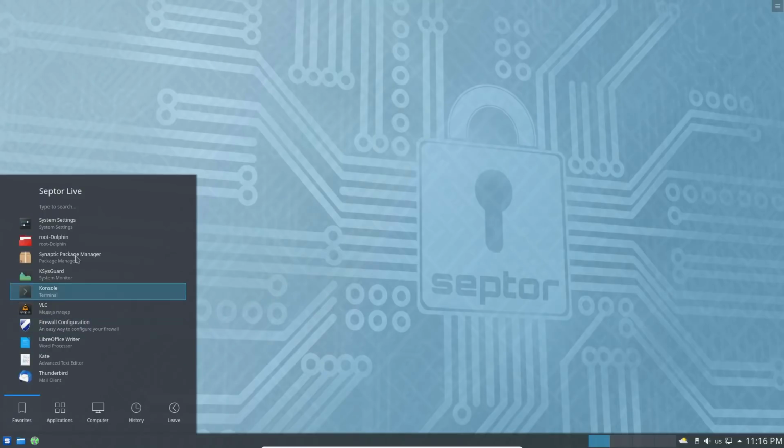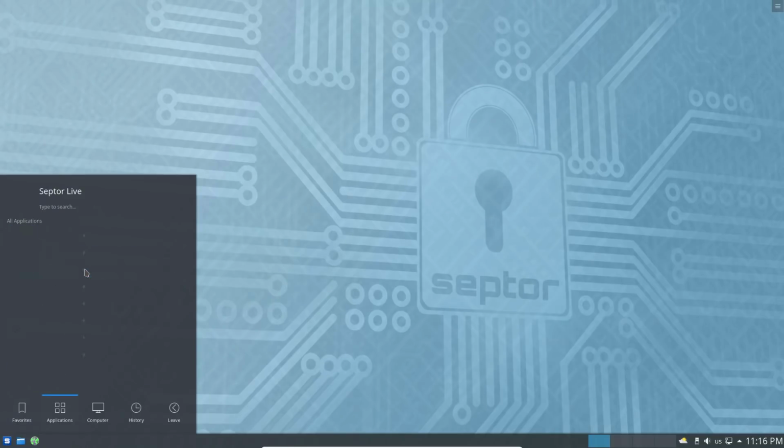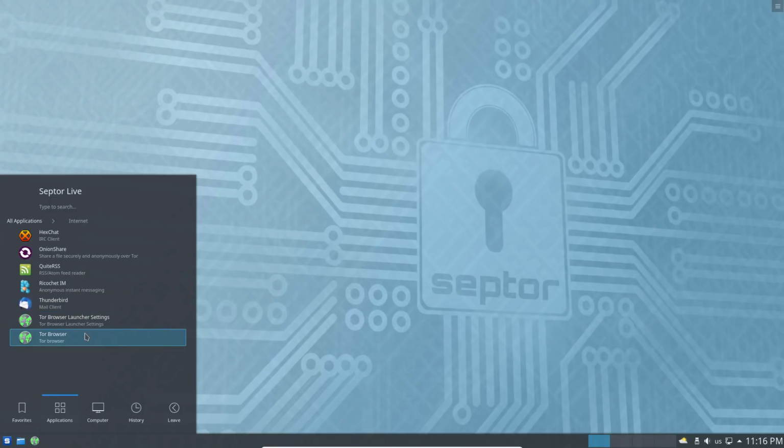To my understanding, I think that the only web browser that we have is Tor, which is very annoying. And the reason is, if you've ever used the Tor network, sure, it's great for security, but it's really bad at speed. So if I needed to get on and do something quick where I'm not quite as concerned about security on the internet, I would need to go and install another browser. Again, we do have the anonymous messaging through Ricochet. We do have Onion Share, which is a great way to share files over the Tor network.